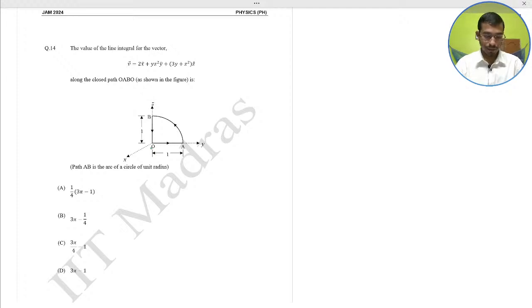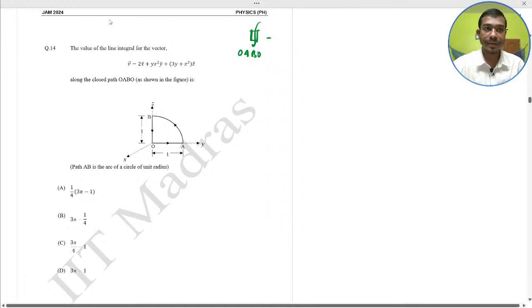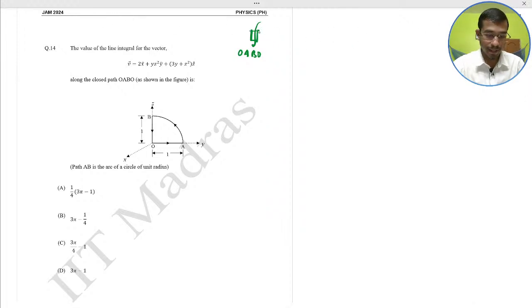So here the closed line integral in the path OABO of V dot dl is equal to the surface integral of curl of V dot dA, the elementary area.